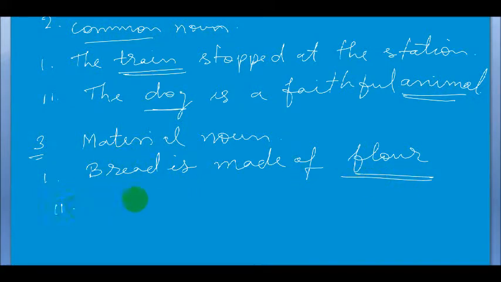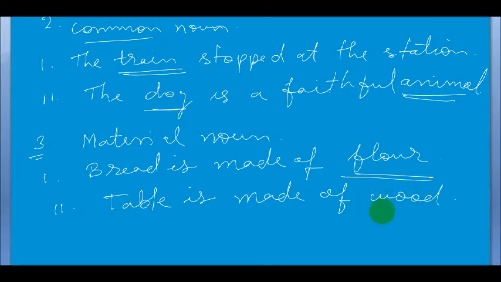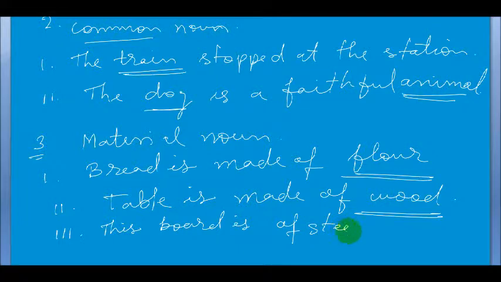Similarly, a table is made of wood. So here wood is a material noun. And number three, one more example: this board is of steel. Here steel is a material noun.